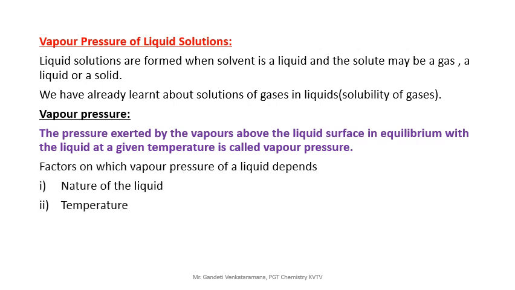Which factors can affect the vapor pressure? The vapor pressure of a liquid depends on the nature of the liquid, because vapor pressure changes from liquid to liquid. If you take petroleum, the vapor pressure is different. If you take water, the vapor pressure is different. So, the nature of the liquid. And the second factor is temperature. As temperature changes, vapor pressure changes.